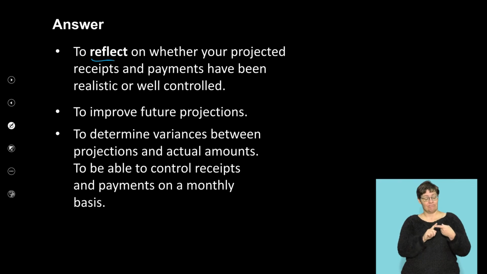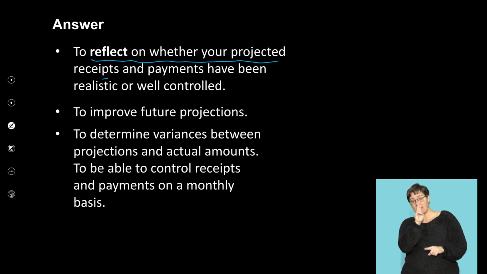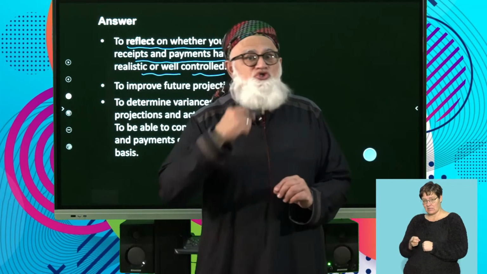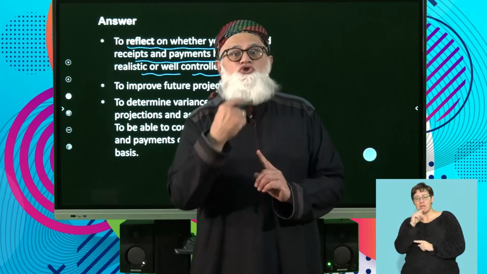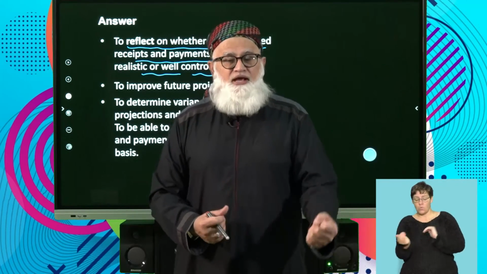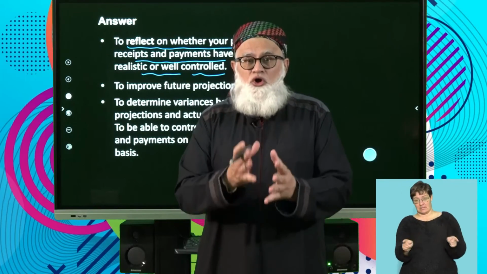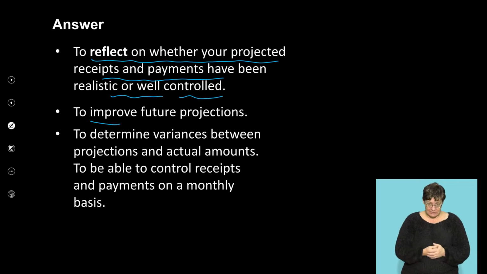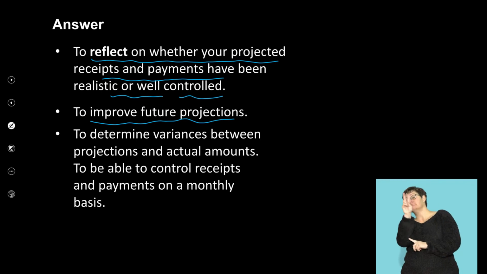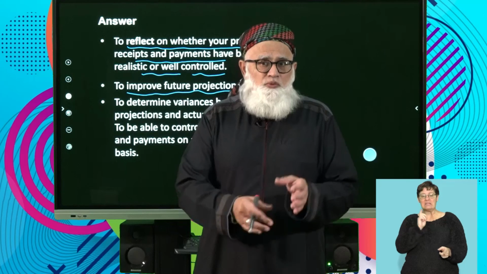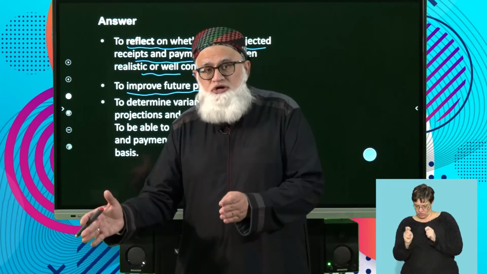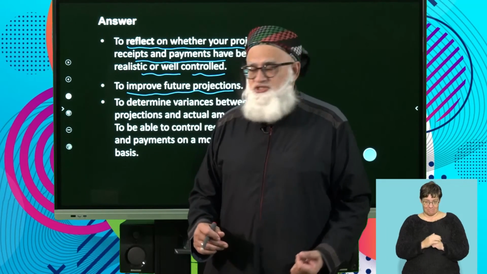1, to reflect on whether your projected receipts and payments have been realistic or well controlled. What did we say about the budget? We said the budget is a projection. Remember, it's a forecasting tool. So you have to compare your actual with your budgeted to see whether or not it was well controlled, whether it was realistic, etc. To improve future projections. Yes. To take into consideration. Yes, this time we didn't do too well with these projections because of these factors. So now let's take them into consideration when we draw up the next budget.